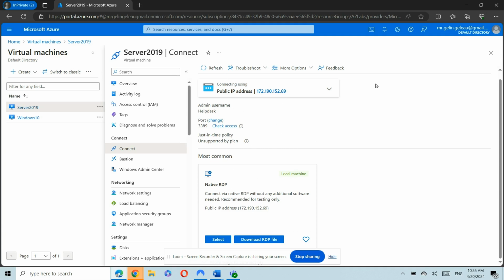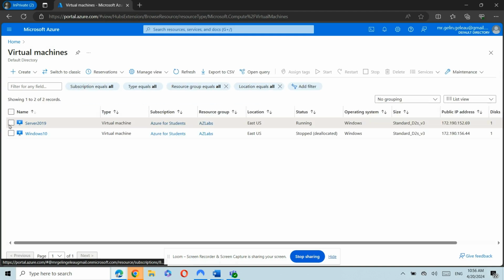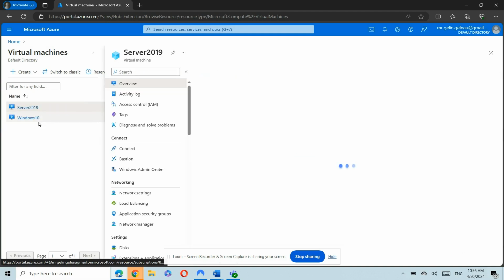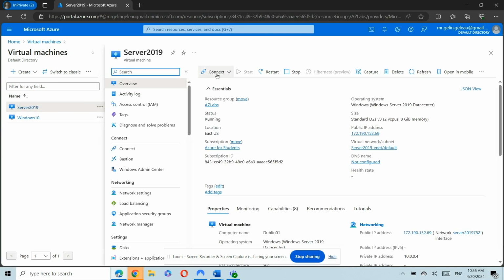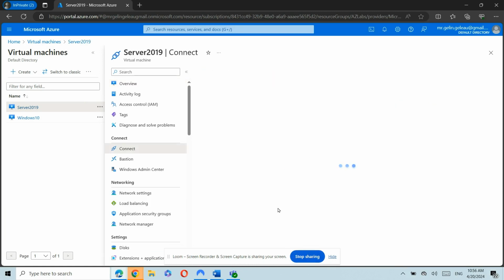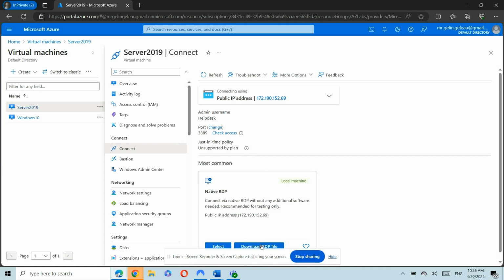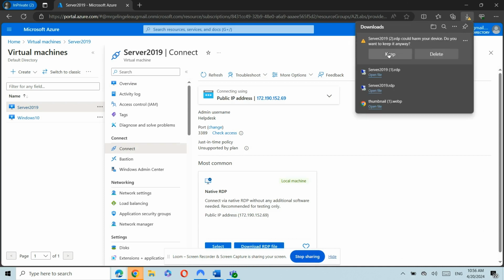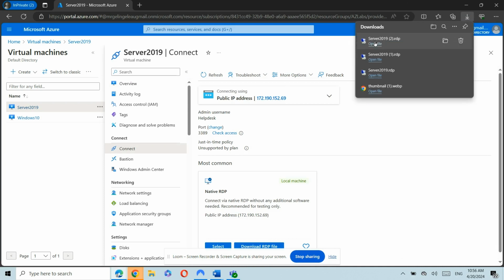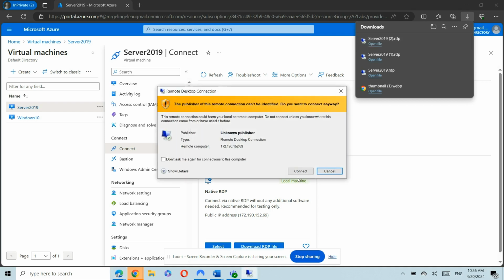All right, so let's connect once more. Okay, let's go back to server 2019. Let's connect. RDP. Okay, download file. Okay, let's click on OK.